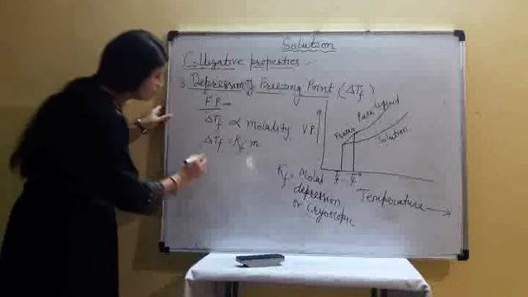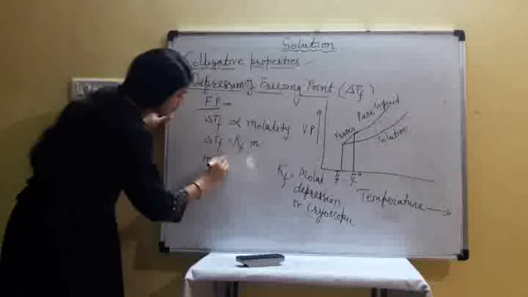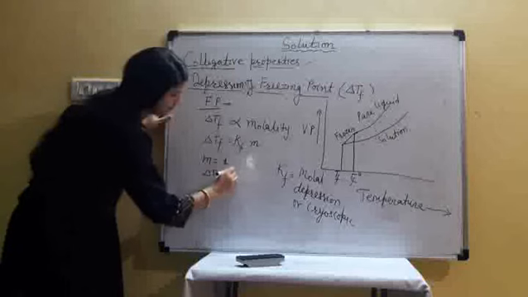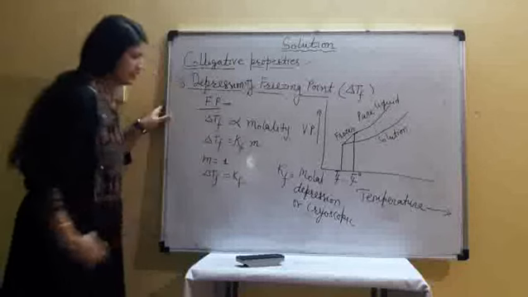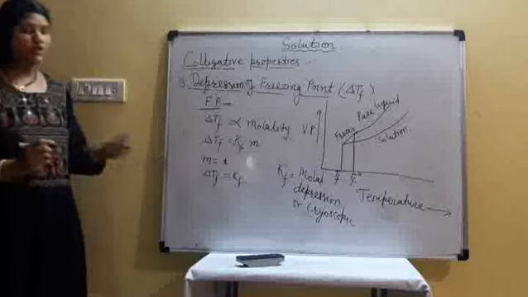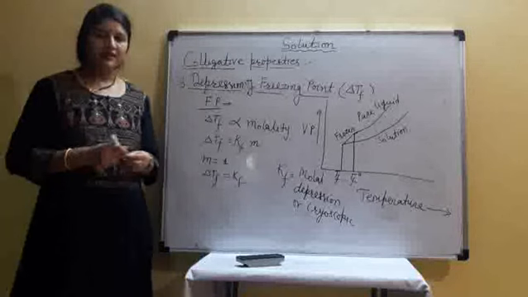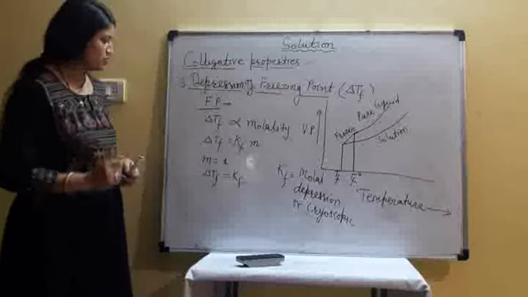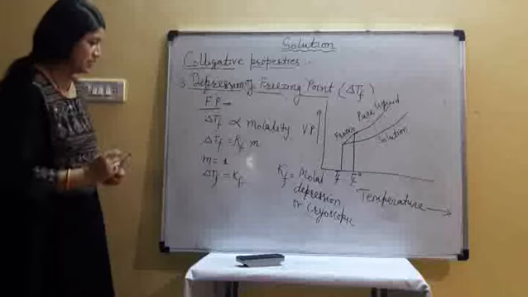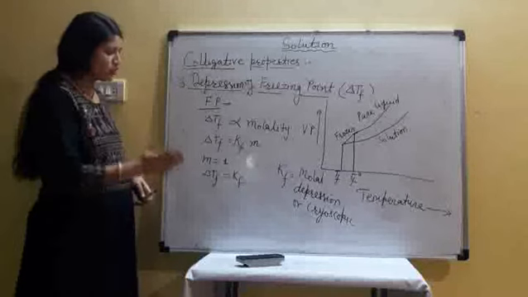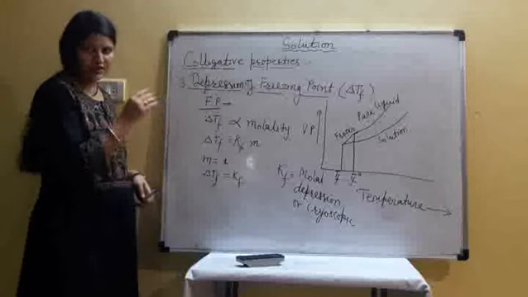When molality of solution is 1, delta Tf is equal to Kf. Which solutions are called molar solution? Solutions whose molality is 1. Such type of solutions are called molar solution. So depression in freezing point for molar solution is called cryoscopic constant.